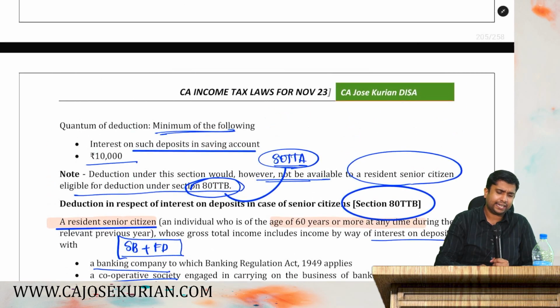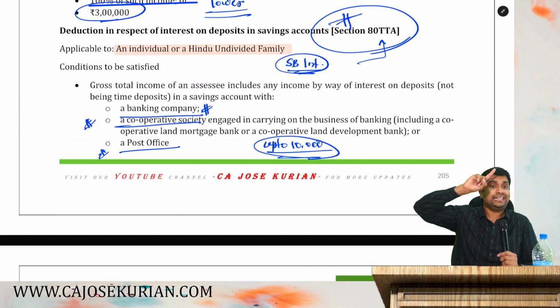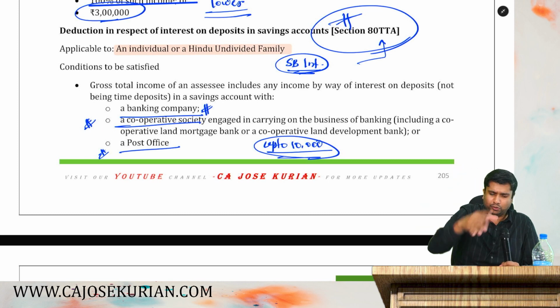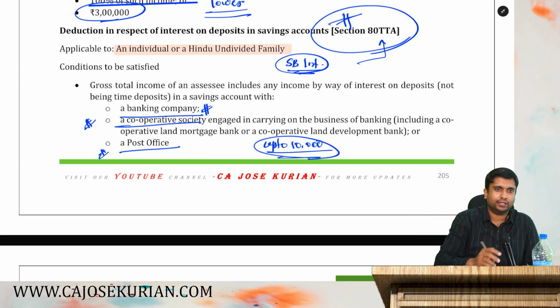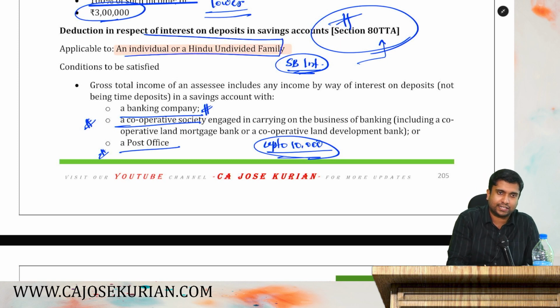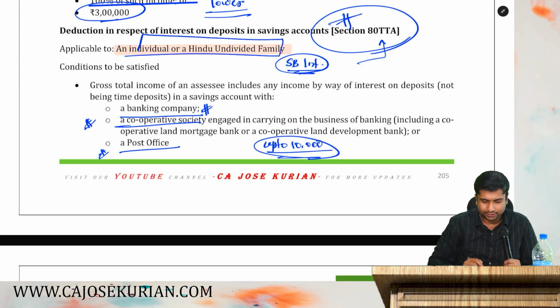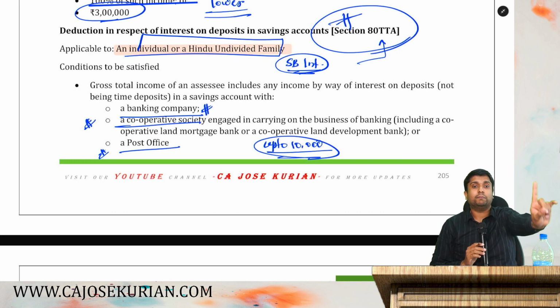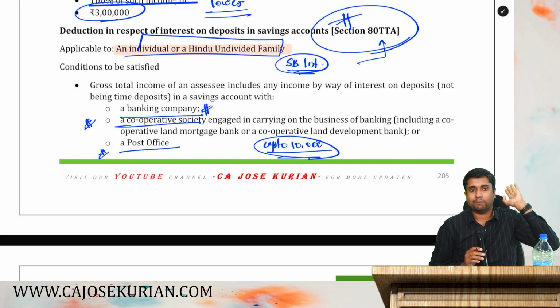For claiming TTA, you have to be an individual or HUF. It's not necessary that you have to be a resident for TTA. You have to be an individual or HUF, that's it, whether resident or non-resident. And you have savings bank interest from a banking company, cooperative bank or post office savings bank. Then you will get TTA, maximum 10,000.